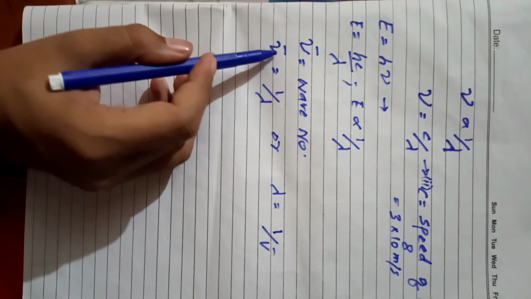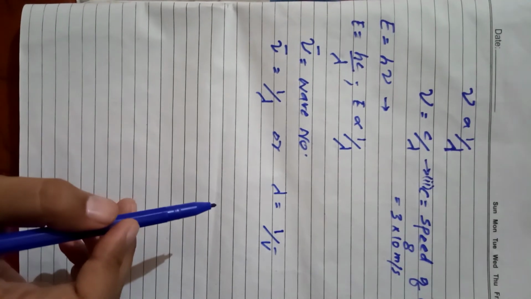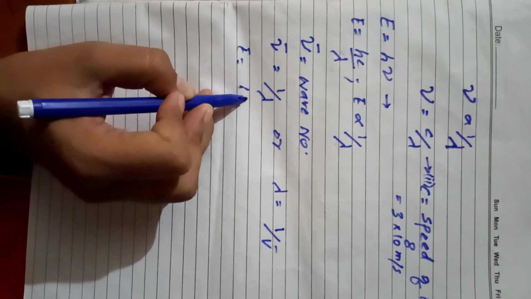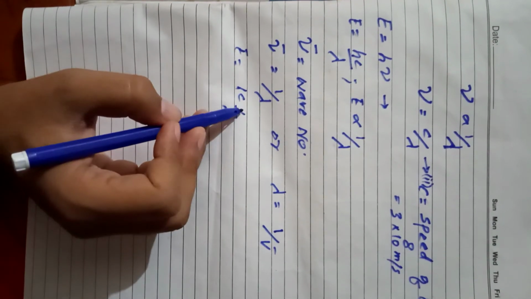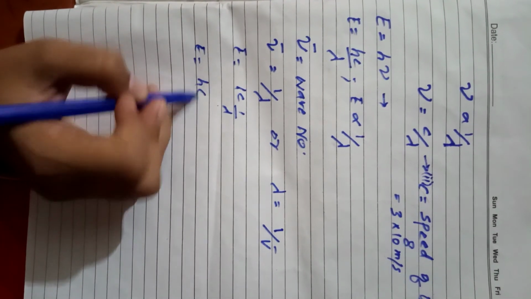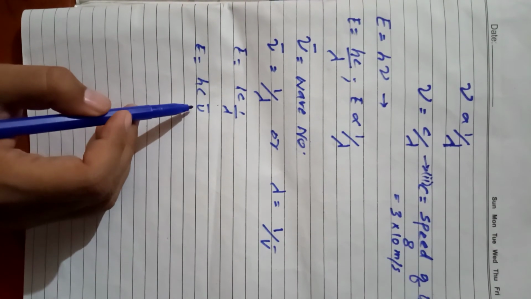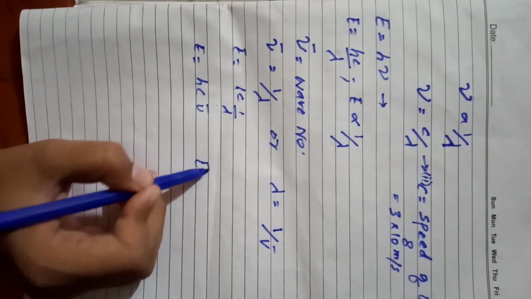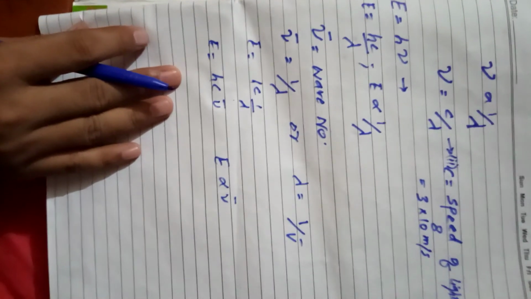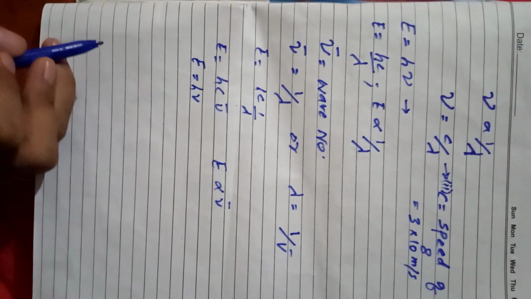Next, putting this value of lambda: wave number is 1 over lambda, or lambda equals 1 over wave number. So taking this equation, E equals h c times 1 over lambda. We know that 1 over lambda equals wave number, so E equals h c mu bar. Here h and c are constants, mu bar is wave number, so we can say that energy is directly proportional to wave number.